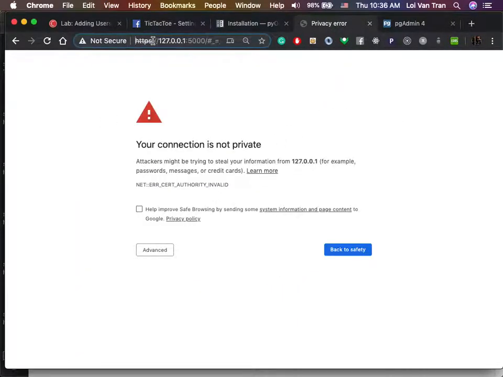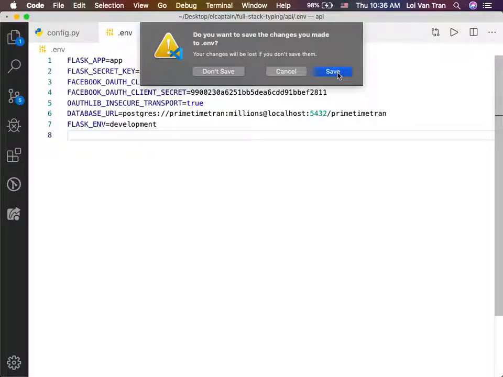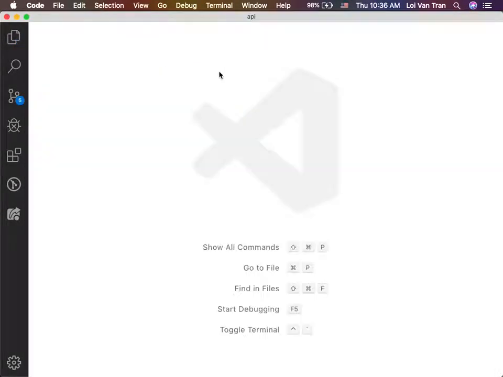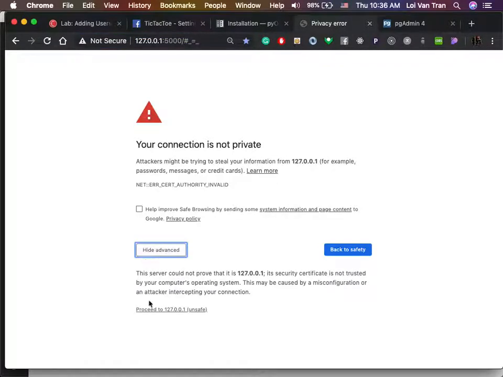Okay, so we're gonna go back to our HTTPS right here, and we're going to start again from the beginning. So I think everything should be okay. Let's just go ahead and save all our files. Oops. Don't save. Okay, so for some reason, for security reasons, this certificate is regenerated every single time we go to this URL. So we need to constantly go back to this URL, okay guys? So we're gonna click advance, proceed, and it's gonna kick us over to Facebook. Whoops, I guess because I was already logged in, it did not kick us over there. So we log out, okay? I'll refresh. Let's just try it one more time.